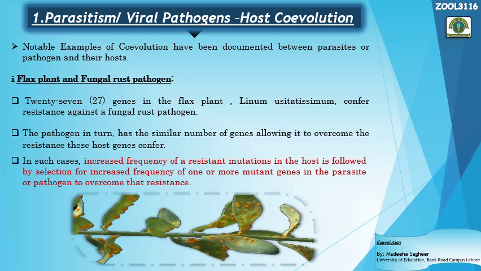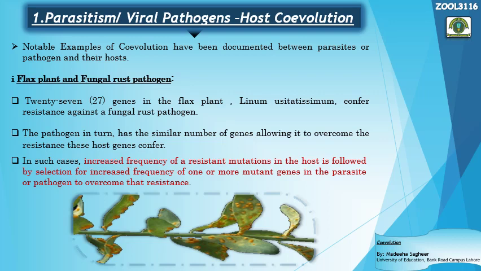Now as we are talking about coevolution, because these two species have the host parasite relationship between them, the type of evolution that is taking place on a joint basis between these two species is known as the host parasite coevolution or pathogen host coevolution. Both are the same things.